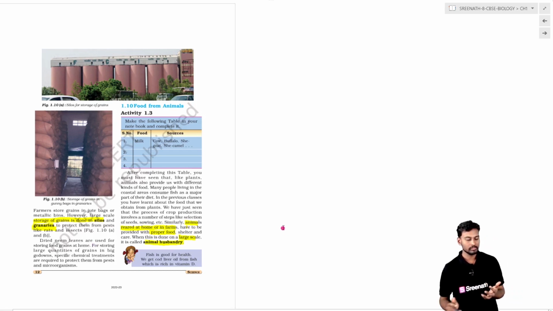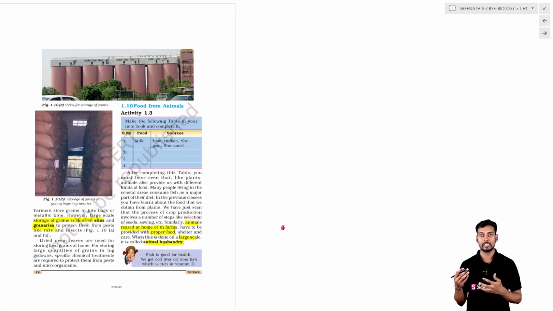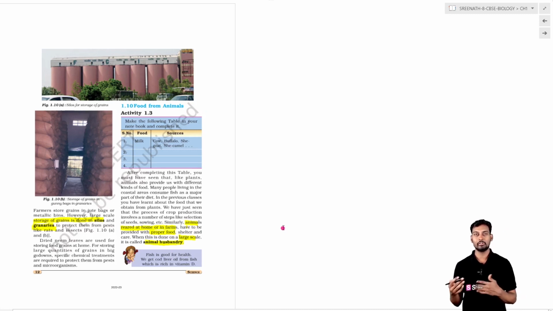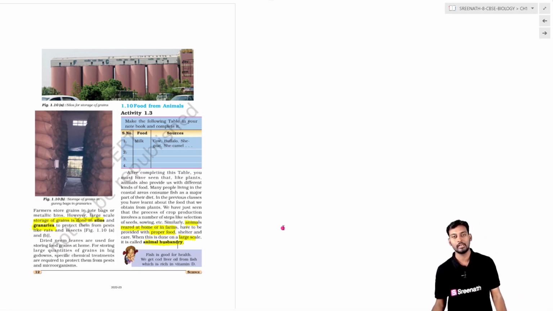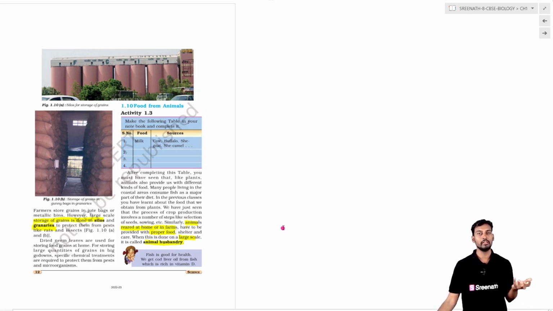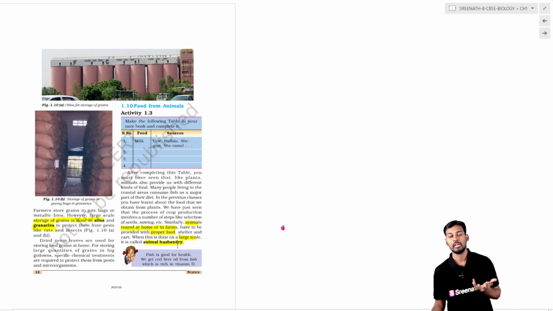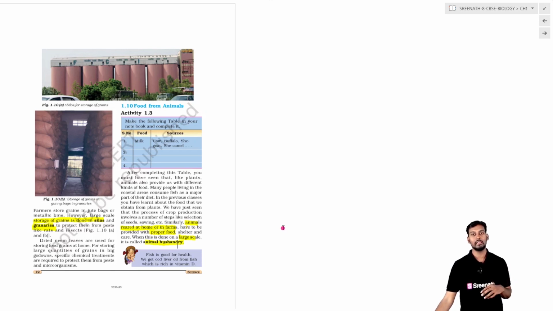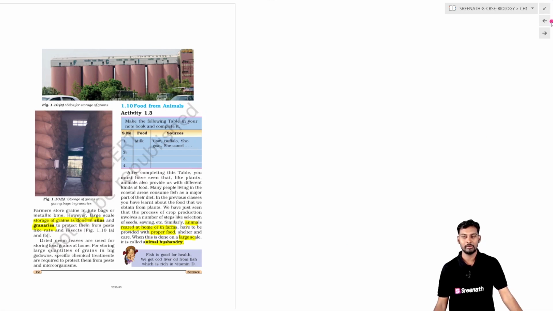At the same time, there are some agricultural practices linked to agriculture, that is, the animals which are relevant to agriculture, or are part and parcel of agriculture. They are like animal husbandry, where animals are grown on a large scale for meat processing, milk processing, and also for obtaining different kinds of useful substances which can be used in all categories of our day-to-day life. So that is the part of animal husbandry.